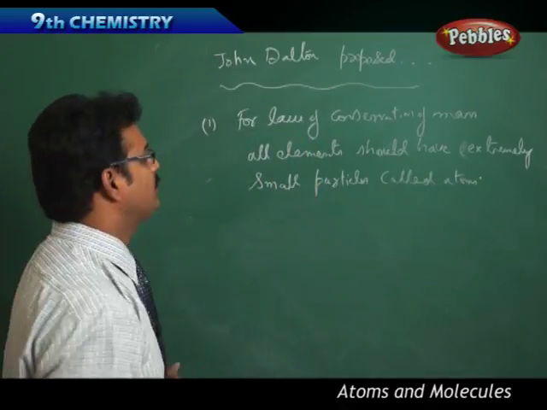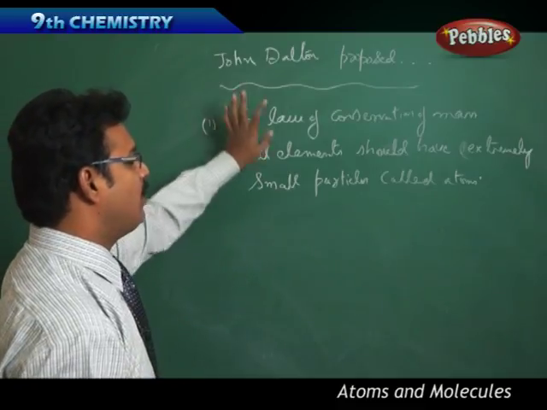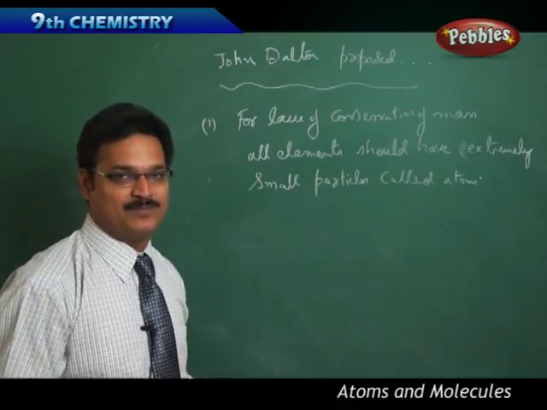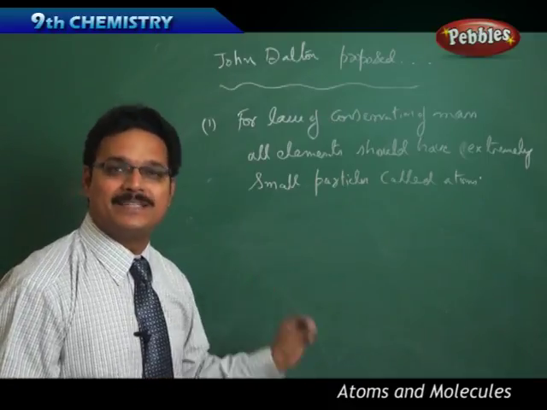Yes, we already know this. So to satisfy this law, all elements should have atoms. He is saying that elements consist of atoms, which are the smallest things existing.